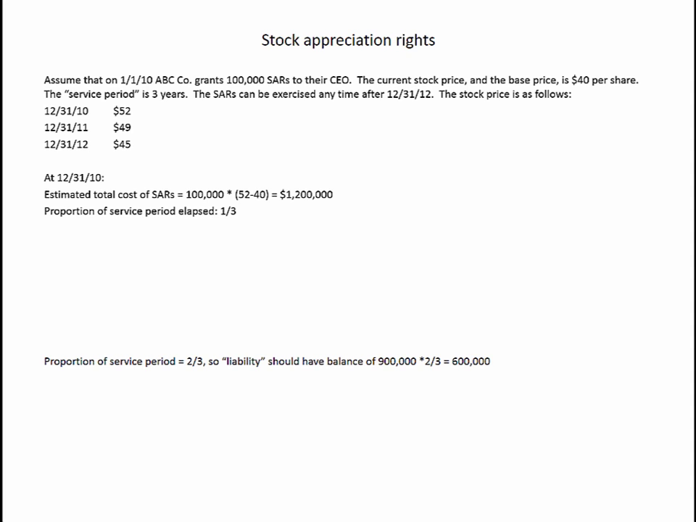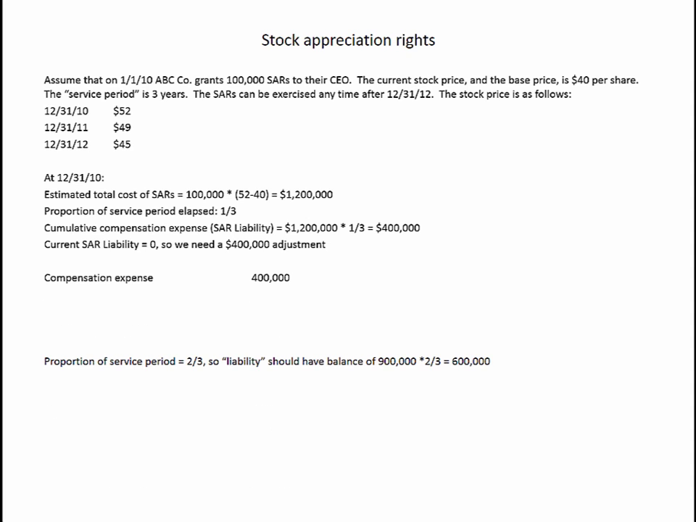Since 1/3 of the service period has elapsed, we should have recognized 1/3 of that total compensation cost. So the cumulative compensation expense and at the same time the stock appreciation right liability should be equal to 1/3 of the $1.2 million total cost, or $400,000. So the current stock appreciation rights liability is 0 because we just started this thing, so we're going to need a $400,000 adjustment. So we go ahead and record compensation expense of $400,000 and record the stock appreciation right liability of $400,000.